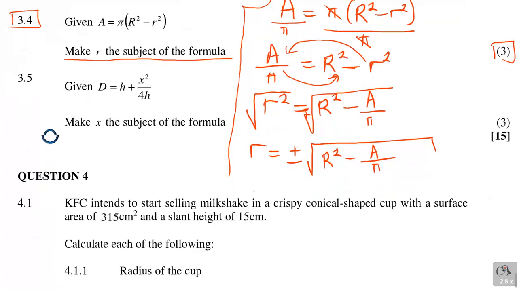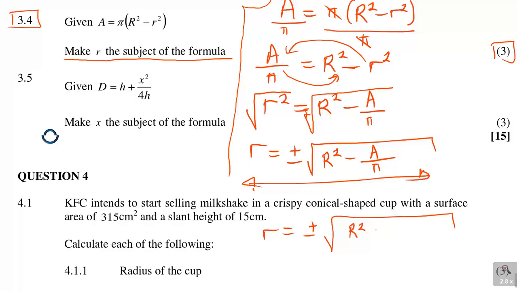Still fine, but this answer was already fine. You could have stopped here. This answer is sufficient. Or if you want to add, you're going to say plus or minus square root of, R squared minus A, I think it will be pi R squared like this minus A over pi. That is if you wanted to add and get it like that. The answer was still going to be fine like this.